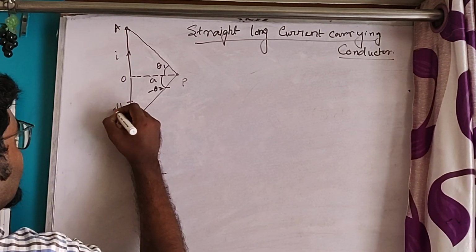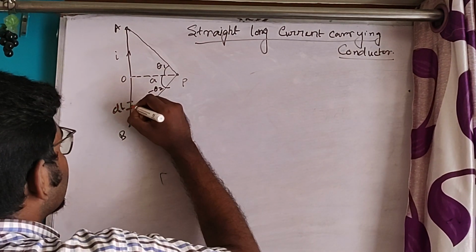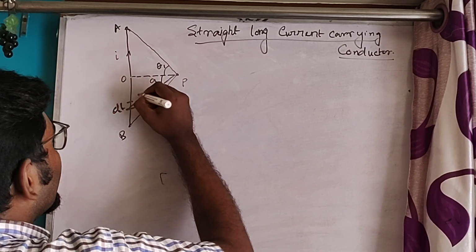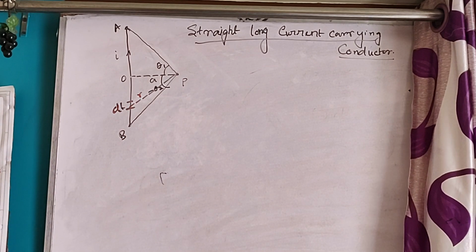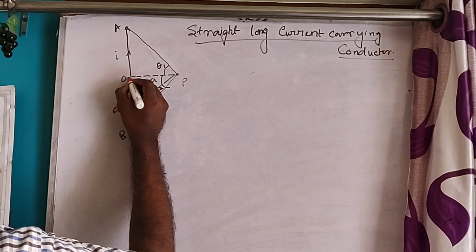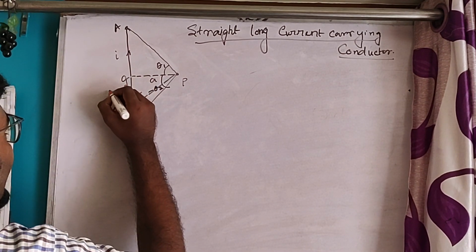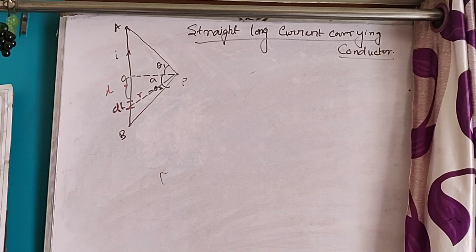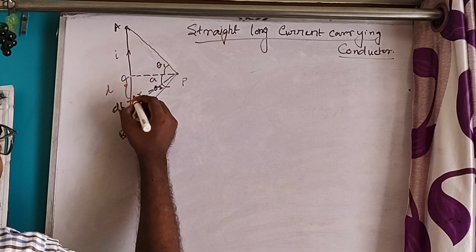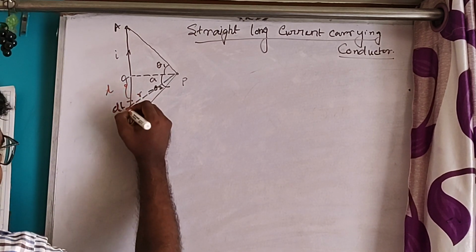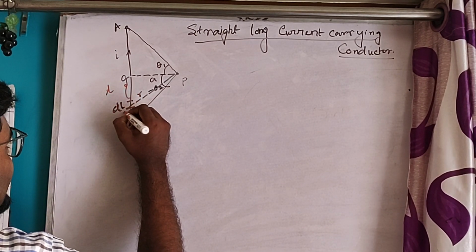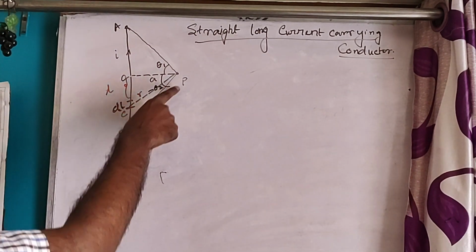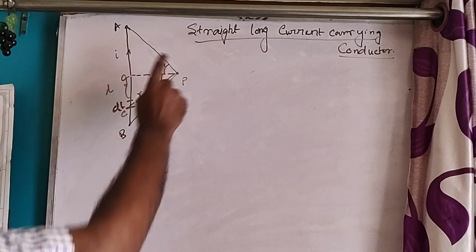Suppose this is dl, and from this dl to the point P, let's say the distance is r. Now from point O, the distance will be L. And let's name this dl point C. So it makes a triangle OCP.